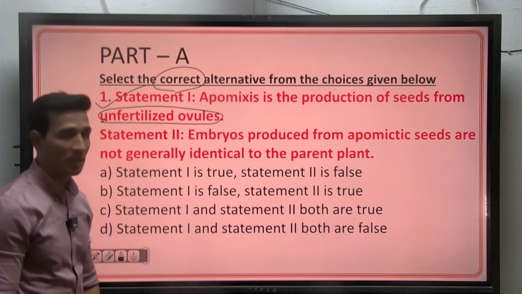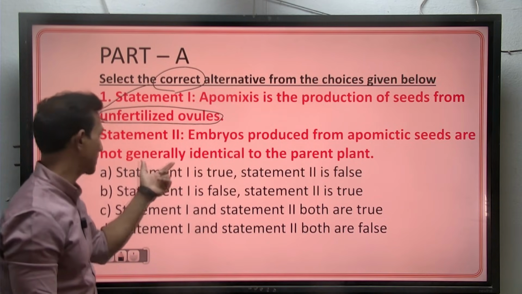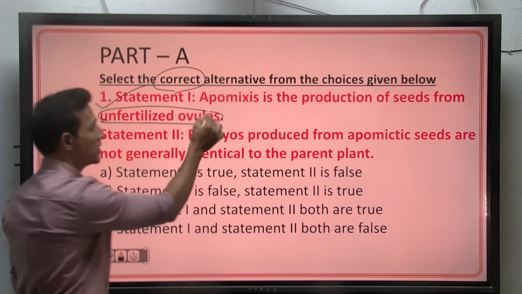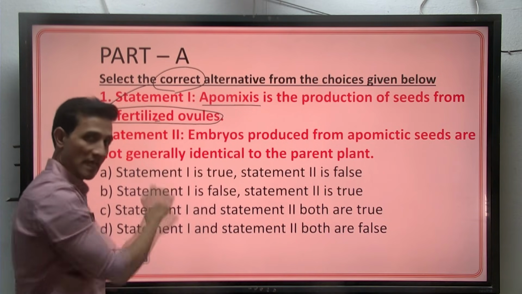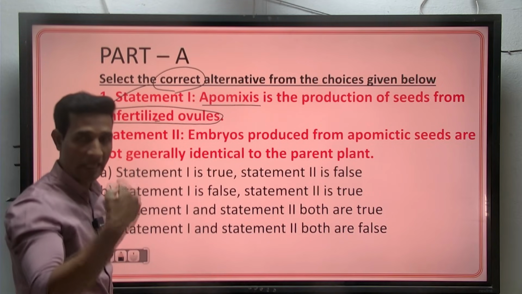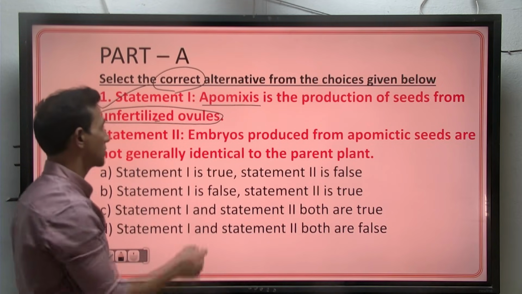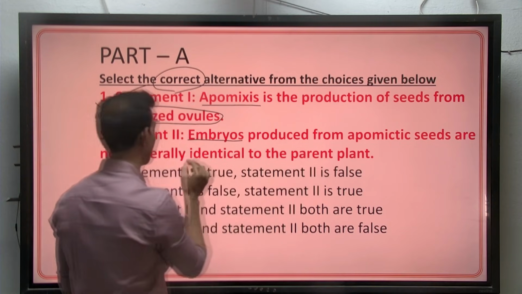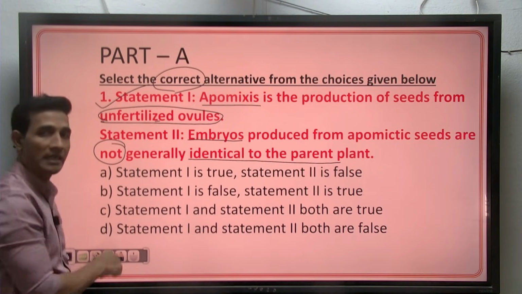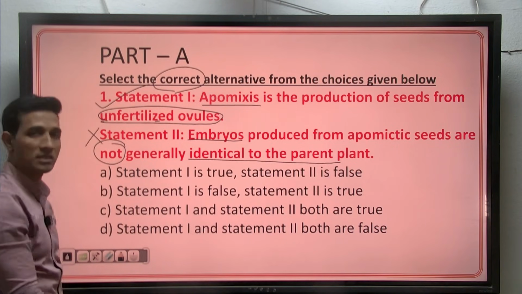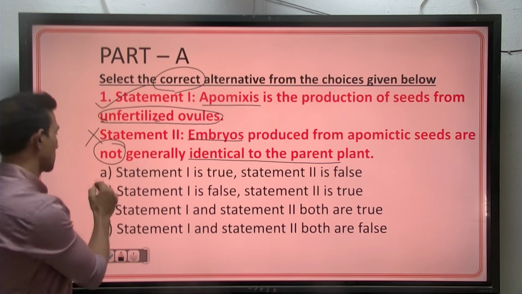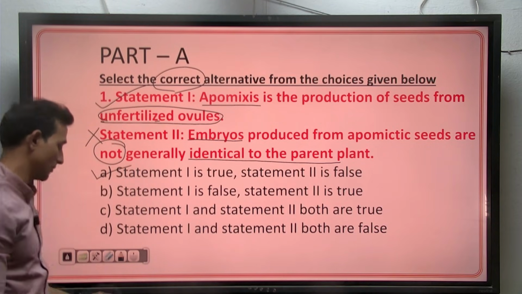And statement 2. Embryos produced from apomictic seeds are not generally identical to the parent plant. See here, in apomixis, usually there is no fertilization. When there is no fertilization, automatically the parental character will exactly appear in the offspring. So the embryos will always be generally identical to the parent plant. They have given not identical, so this is a wrong statement. According to this, statement 1 is correct, statement 2 is wrong. So the option is the first one.